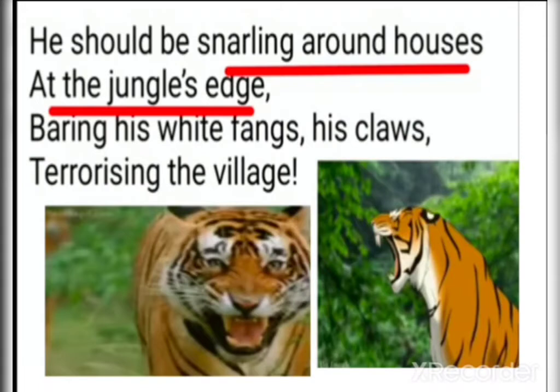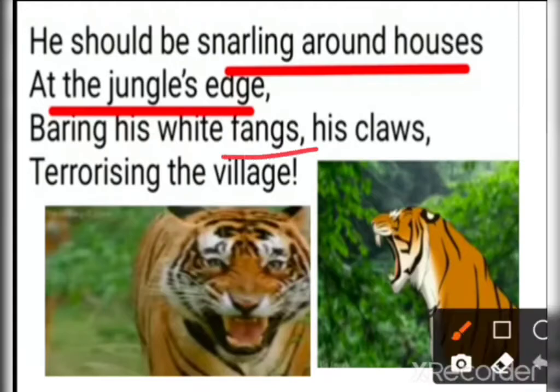In the next stanza, the third one: he should be snarling around houses at the jungle's edge, bearing his white fangs, his claws, terrorizing the village. Here it is fangs. So he should be snarling around the houses at the jungle's edge, bearing his white fangs, his claws, terrorizing the village.